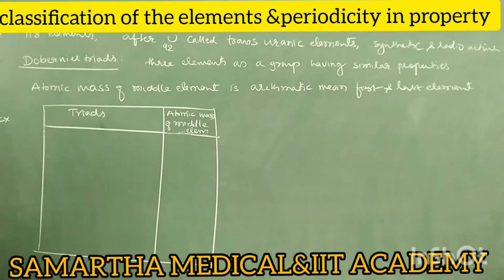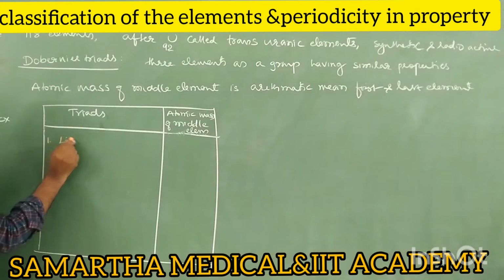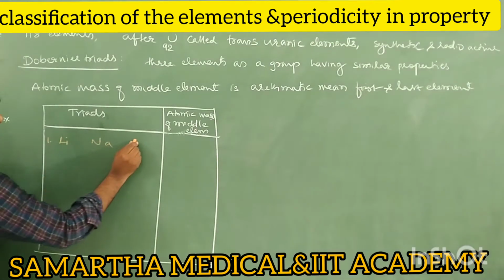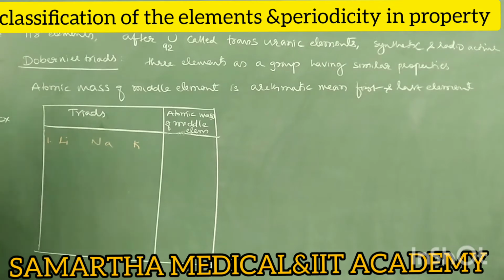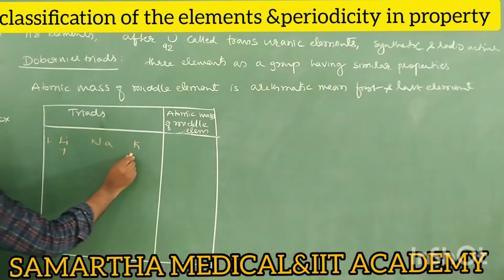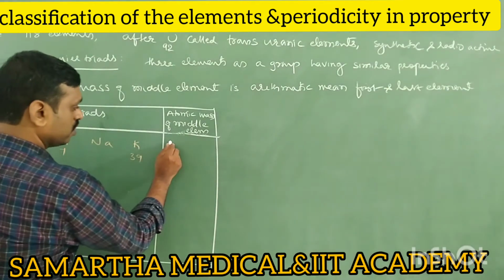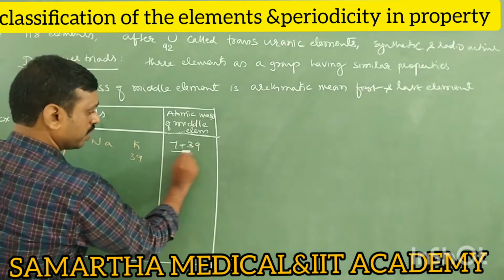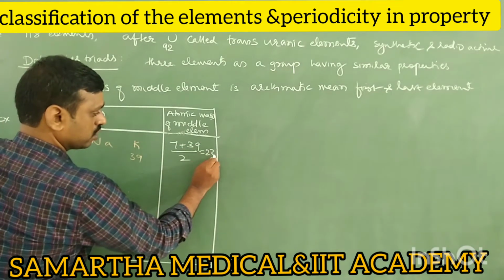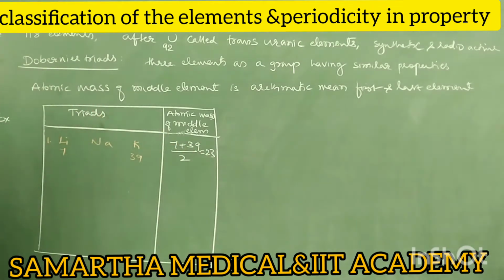Okay. Can you tell me what are the triads? First one is lithium, sodium, potassium. Okay. So what is the atomic mass of lithium? 7. Potassium 39. What is the arithmetic mean of this? 7 plus 39 by 2, 23. Yes or no? This is the first triad. It means its atomic mass is 23.